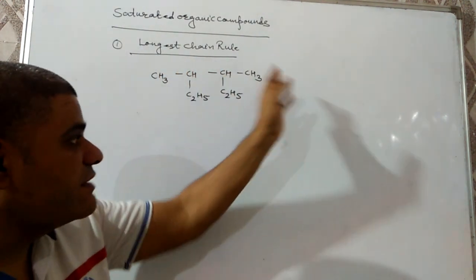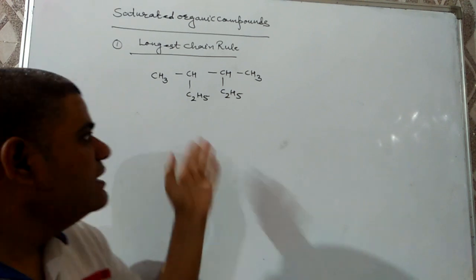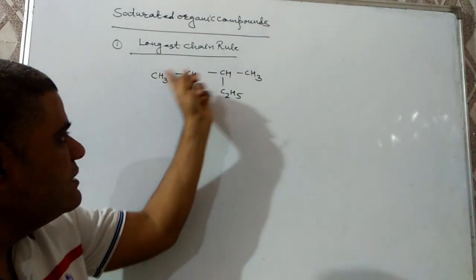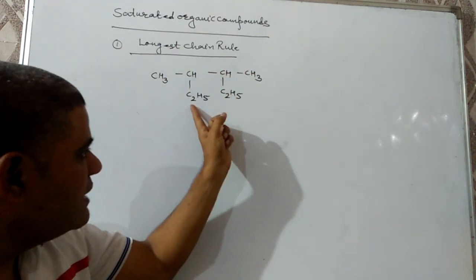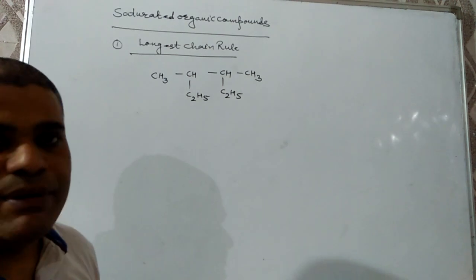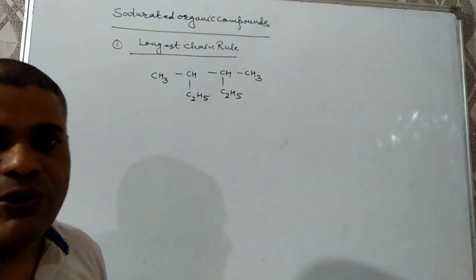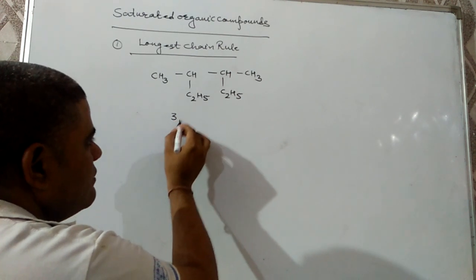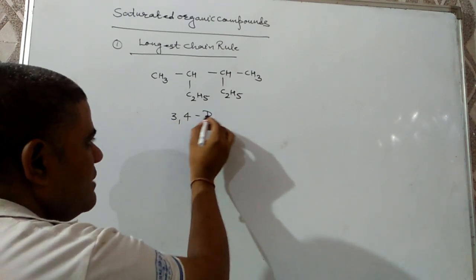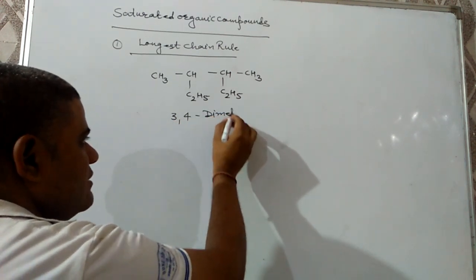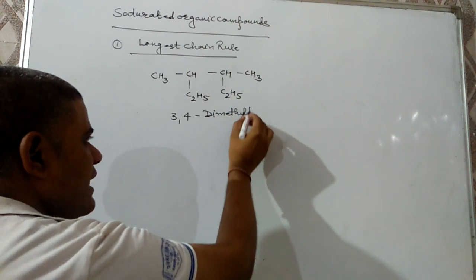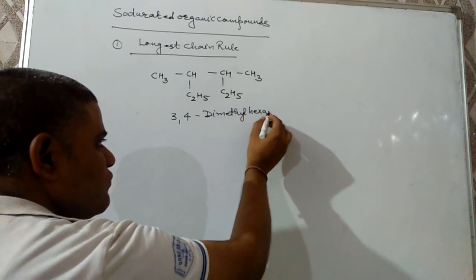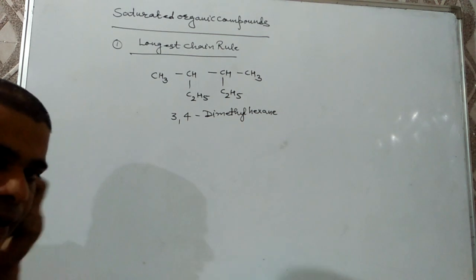One is a straight chain of 4 carbons, second has 5, third also has 5, and the fourth one has 6 carbon atoms. That's why we have to take the longest chain. So the IUPAC name of this compound will be 3,4-dimethylhexane, because the word root will be the longest chain possible.